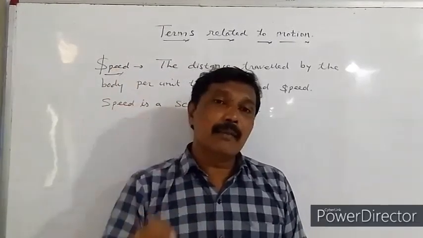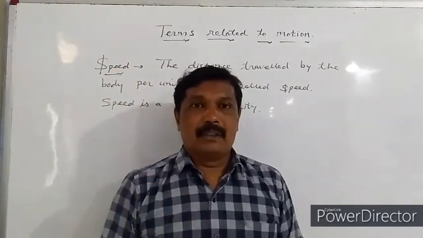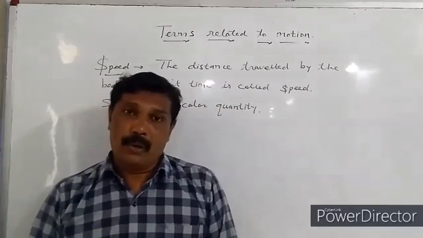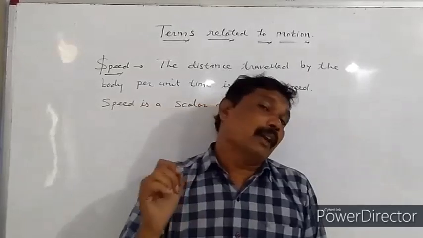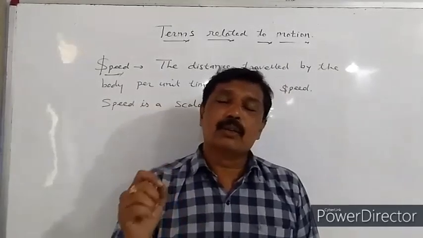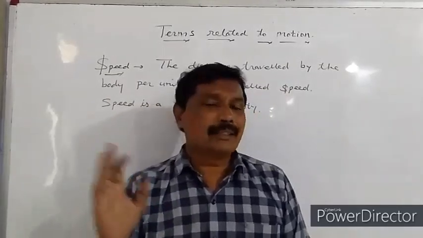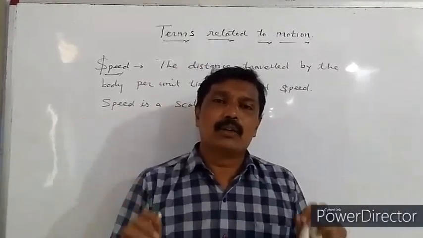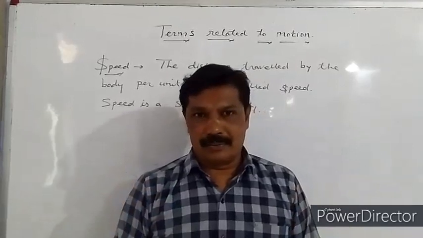When there is an increase in the velocity of a body, it is said to have positive acceleration. When there is decrease in the velocity of the body, it is said to have negative acceleration. When there is no change in the velocity of the body, it is said to have zero acceleration.